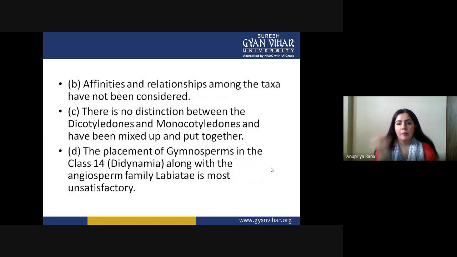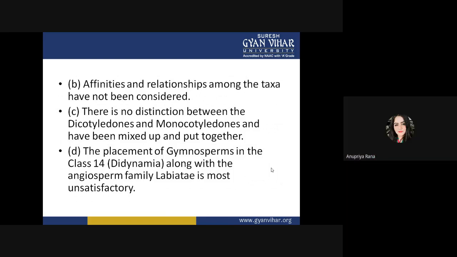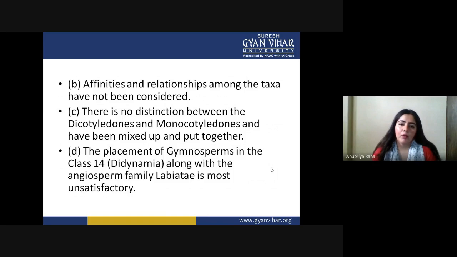Affinities and relationships among the taxa have not been considered. So basically, the affinities and relationships among the taxa were not considered in the Linnaean system. There is no distinction between dicot and monocot; they have been mixed up and put together. So if we see another parameter, that is about dicotyledon and monocotyledon, based on dicotyledon and monocotyledon we divide the angiosperms. But he didn't do that.